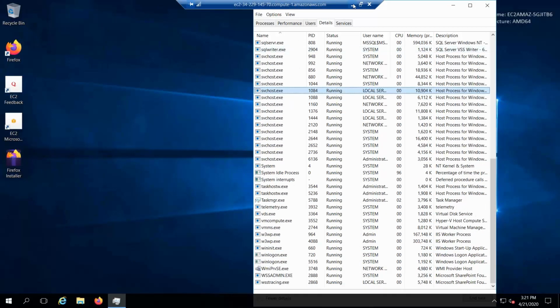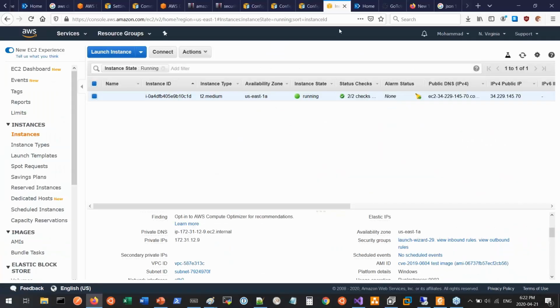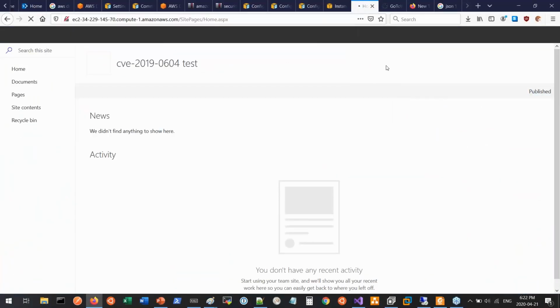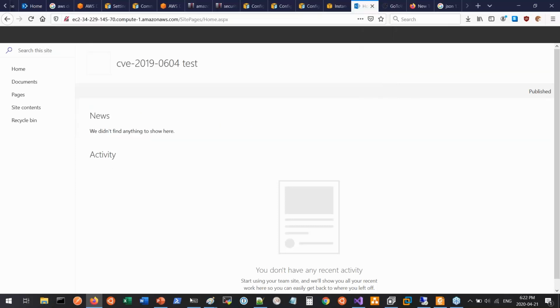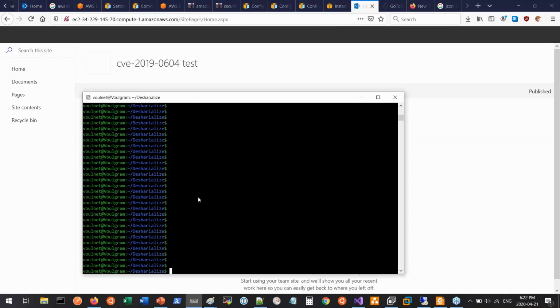And then if we visit the page, it's a SharePoint server, and that's the URL for the SharePoint server. Now, remember that I developed a tool called Deserialize to actually run this type of attack. So now I will call this tool. I will say python and then deserialize.py.